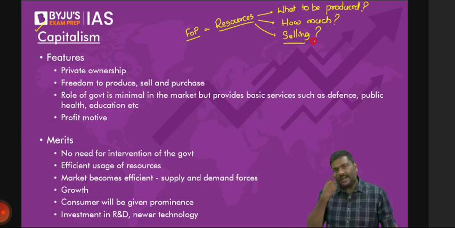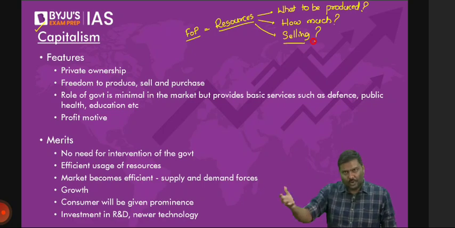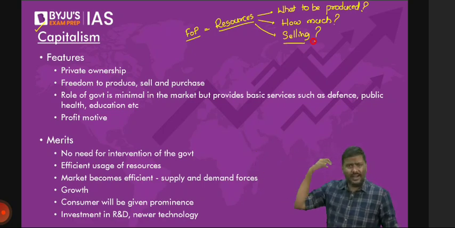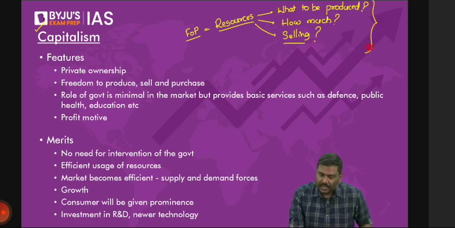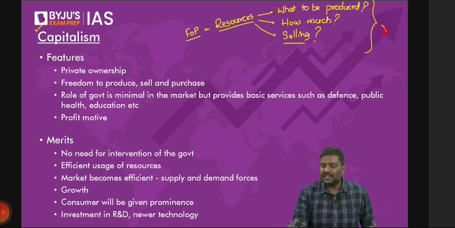You want to decide what you want to produce, how much you want to produce, to whom you want to sell, where you want to sell, at what price you want to sell. Now focus on this very carefully. If the answer to all of these questions is the private sector, for all the questions, the answer is private sector.